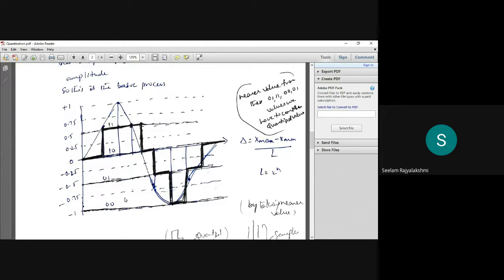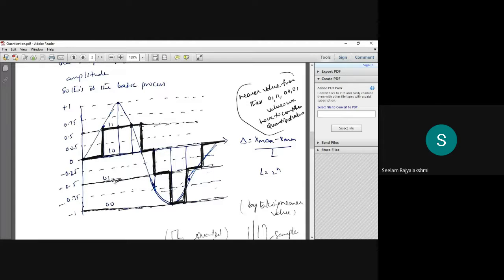So we have four different levels, which are represented with 00, 01, 10, 11. Because the quantized levels are 2 power n, and we have considered n as 2 bit, that means 4 levels. So this is one level at minus 1, and at minus 0.5, at 0, at 0.5. So we have considered four levels because the quantized levels are four.